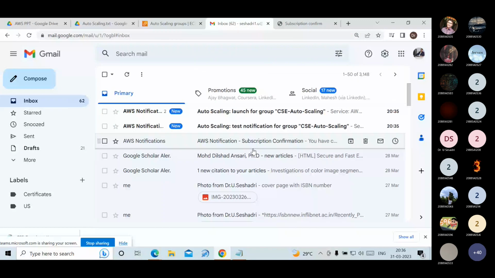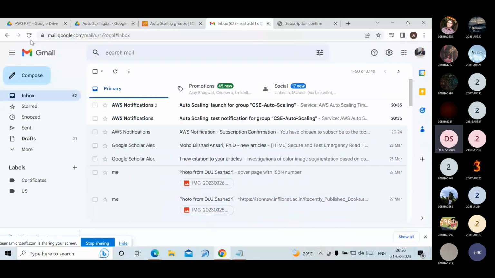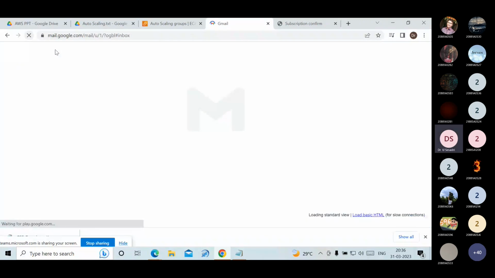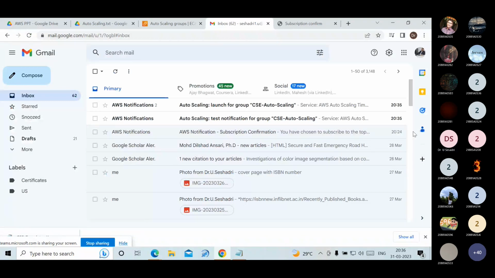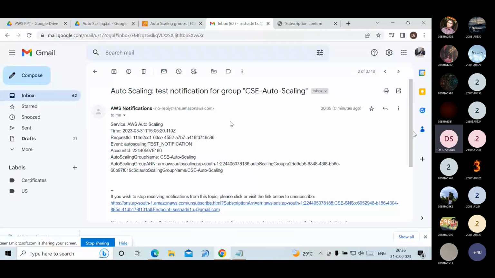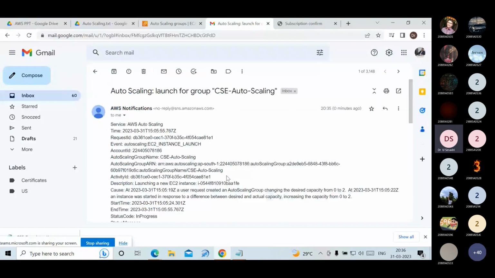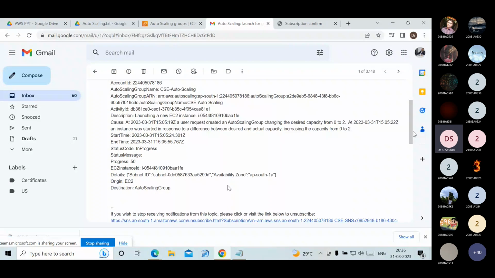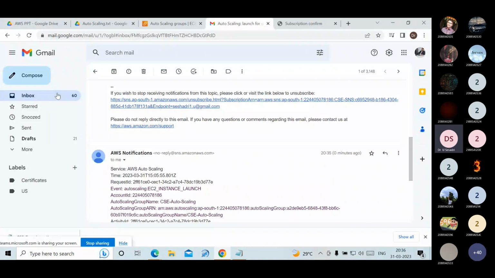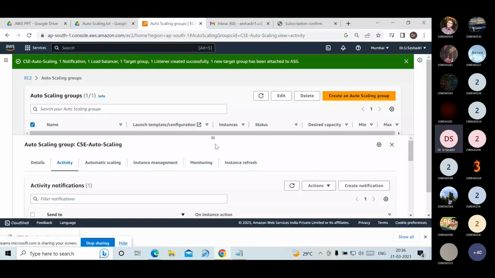Observe that we are getting the notifications. See here, I got the notification at 8:35. See that, these are the notifications I got from AWS. Then what is the next step we have to follow?